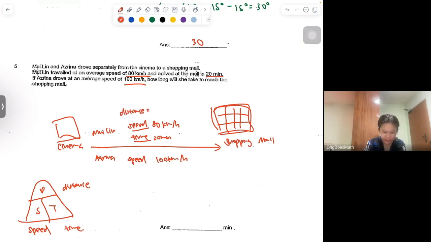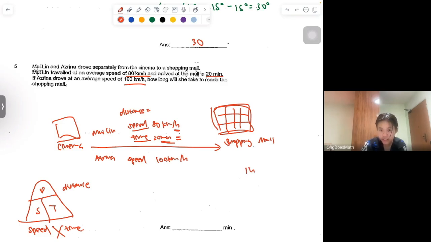So to find the distance, you just have to take speed times the time. But take note of the units. One is in minutes, one is in hour. So you have to convert one of it. So converting from minutes to hours. So for this question, I would like to convert from minutes to hours.